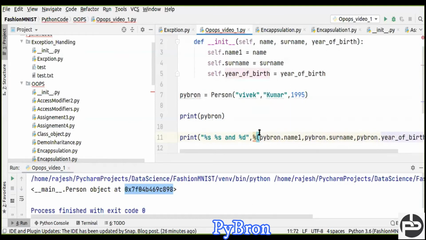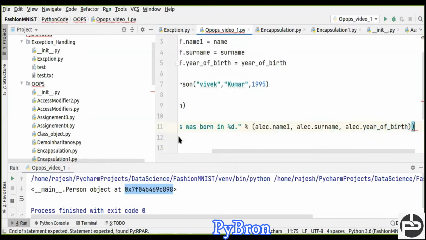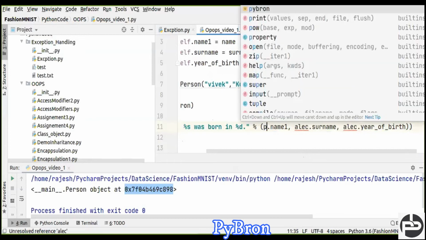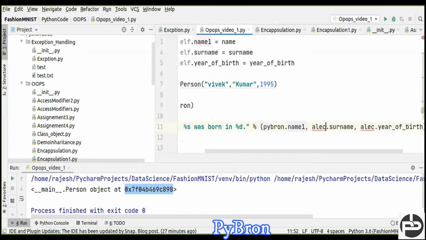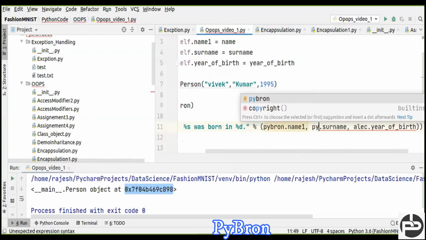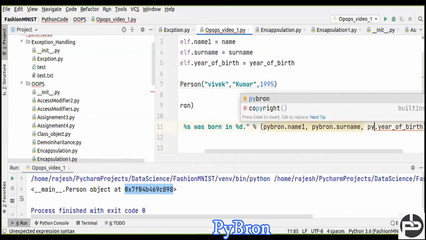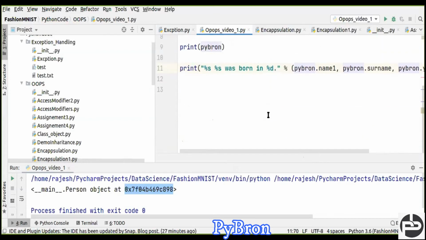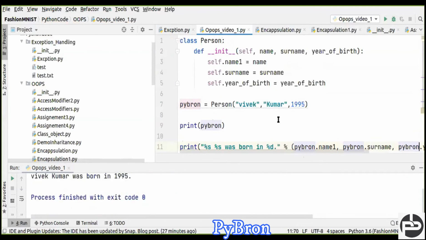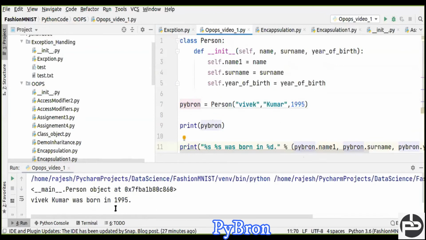Let's run this code and see what we are getting. Why is this error coming, guys? Okay, I hope you understood what I did in this print program, right? Here I'm going to change this Alec with pybron. That's all. Let's run this code. Are we getting the output? Yes, Vivek Kumar was born in 1995.